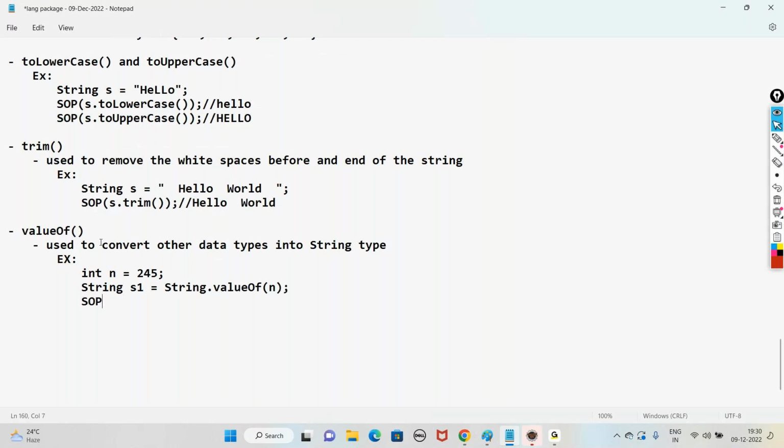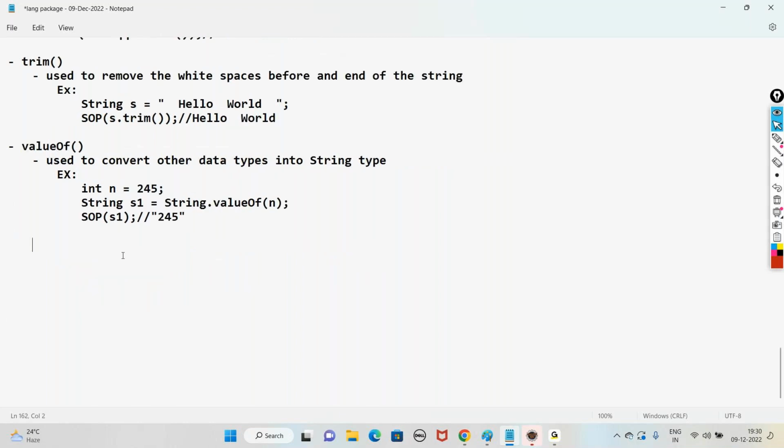Now the value of s1 will be in string format "245". One more example: if you take a double d equal to 35.5 and want to convert it into string, say String.valueOf(d), the value of s2 will be in string format "35.5".